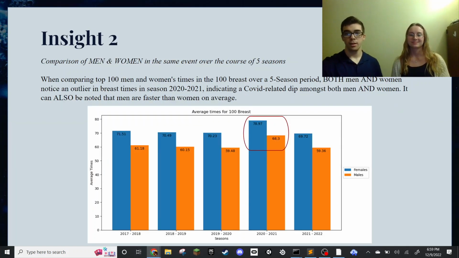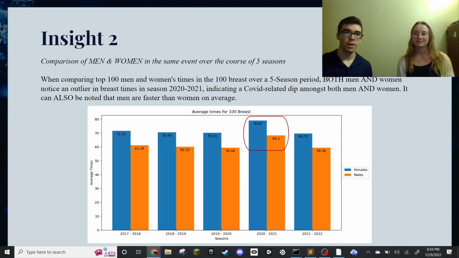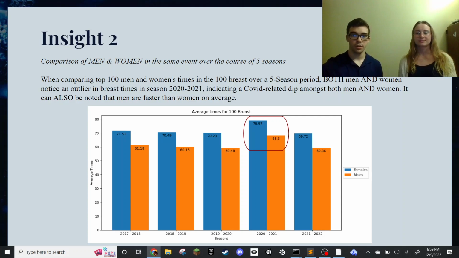And our second insight is, whenever you look at male and female, the bar graph that I showed you, you can see that females are slower on average than males just because of physique. And during the 2020-2021 season, you can see this slowness because of what Miranda spoke about before.